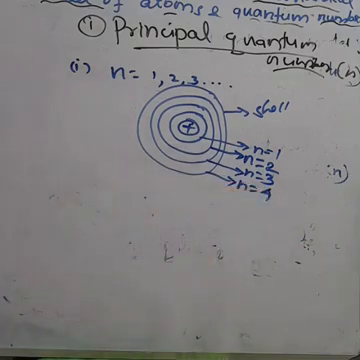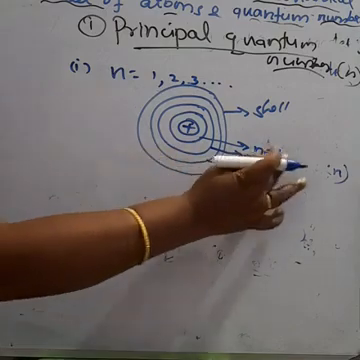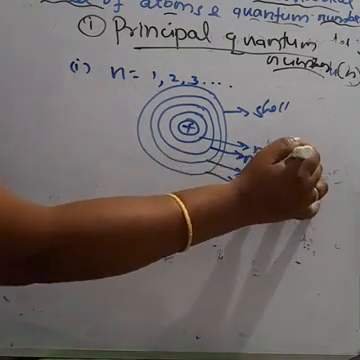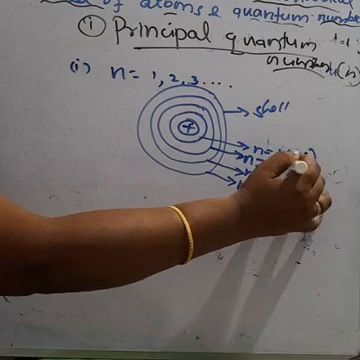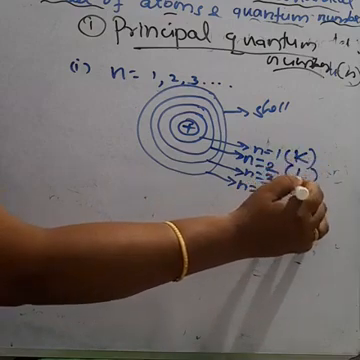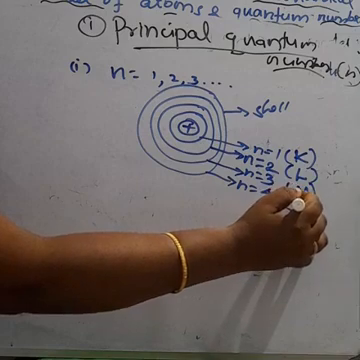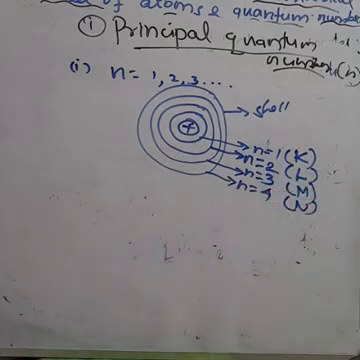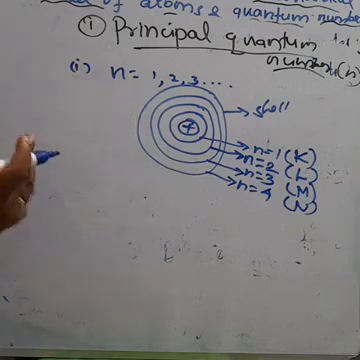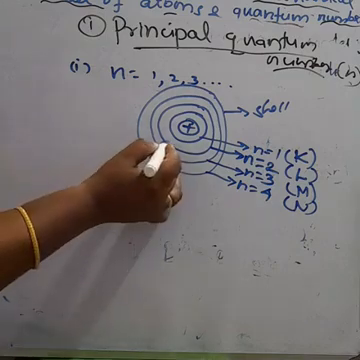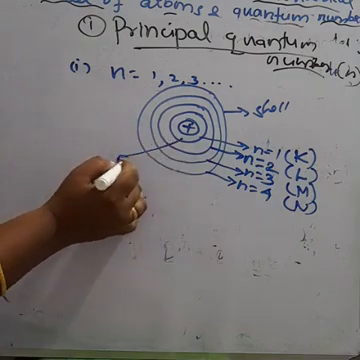So n equal to 1 means the K shell, n equal to 2 means the L shell, n equal to 3 means the M shell, n equal to 4 means the N shell, and n equal to 5 means the O shell, respectively. So the quantum number n represents the energy level. For n equal to 1, the energy is E1. For the first orbit, what is the energy level?